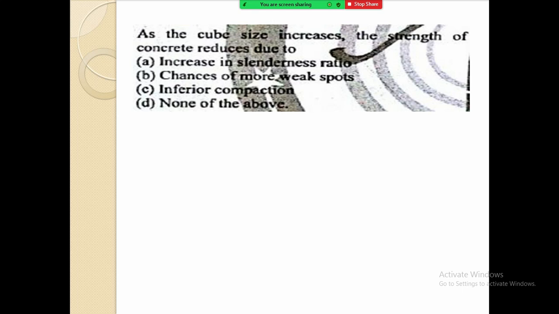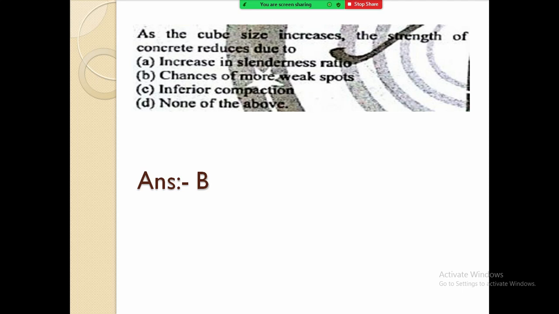As the cube size increases, the strength of concrete reduces due to what reason? So the answer for this question is B.